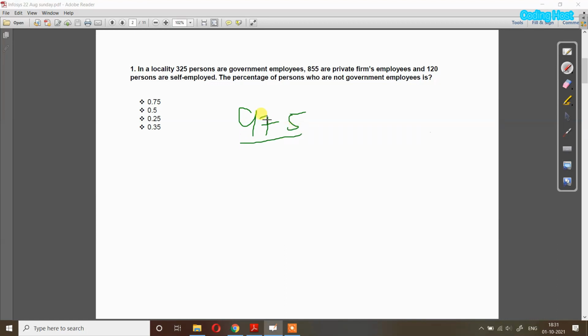And what is the total number of employees? So 325 plus 855 and 120 will be 1300. And we only have to find the percentage of non-government employees from the total number of employees. So this is the total of non-government employees, and this is the total of all the employees. Multiply by 100. So these two zeros will be cancelled by these two zeros, and when we divide 975 by 13, we will get 75. So you can say that 75 is the correct option.